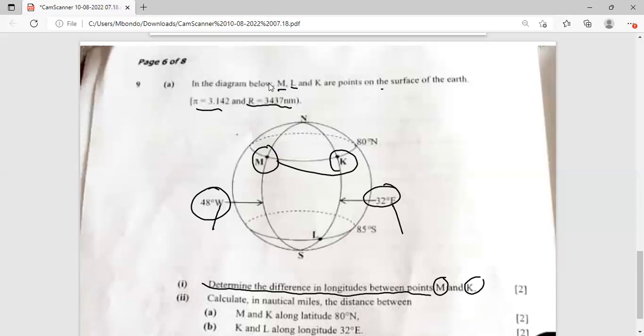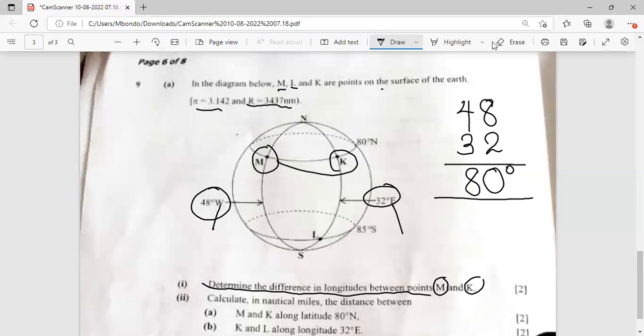When they're in two different hemispheres, you add to find the difference. What are we going to get? We are going to get 80 degrees. That is what is going to be our answer for the first question. Understood?